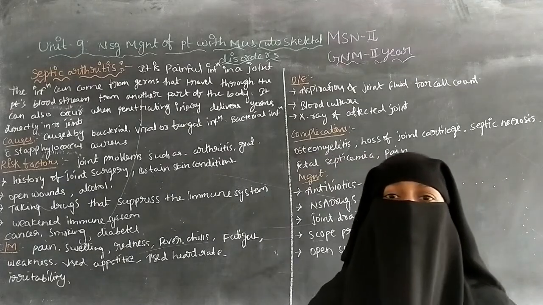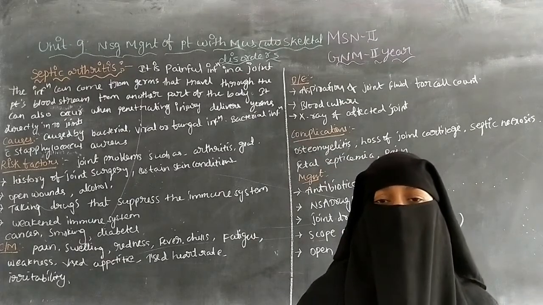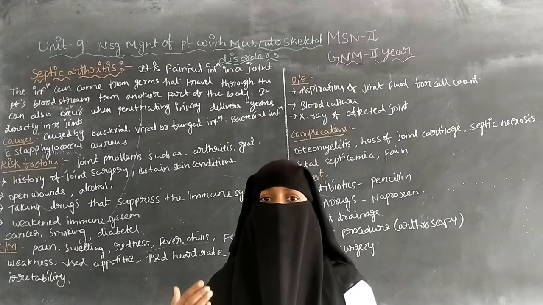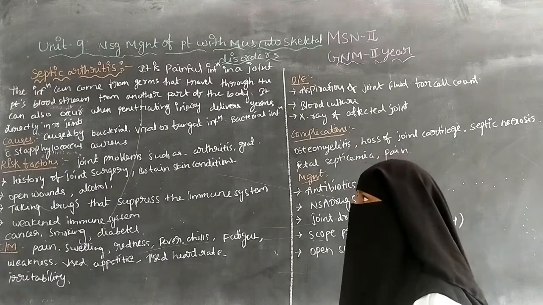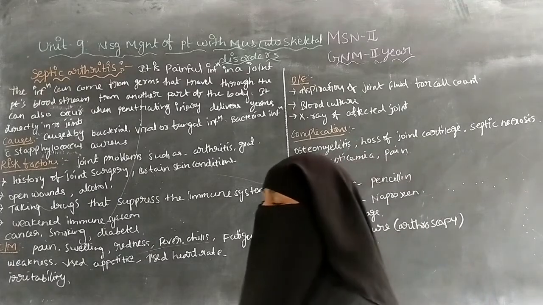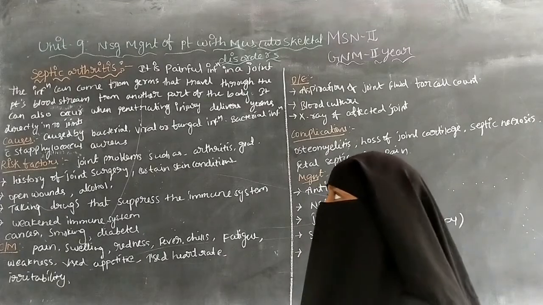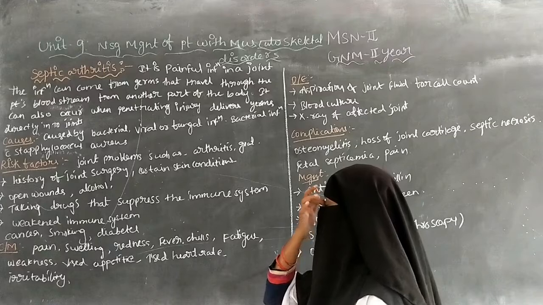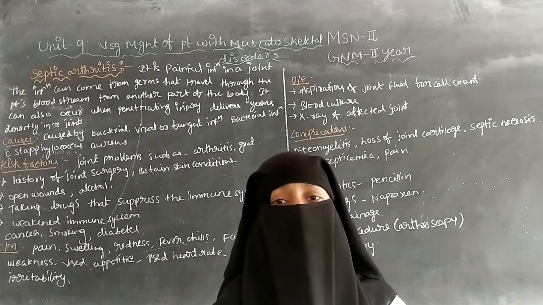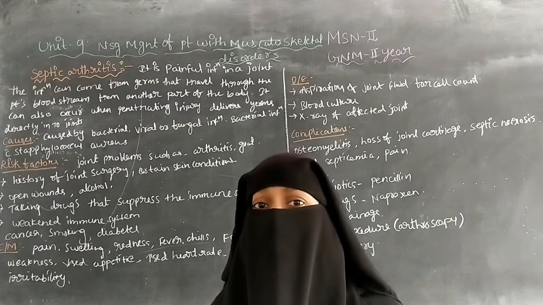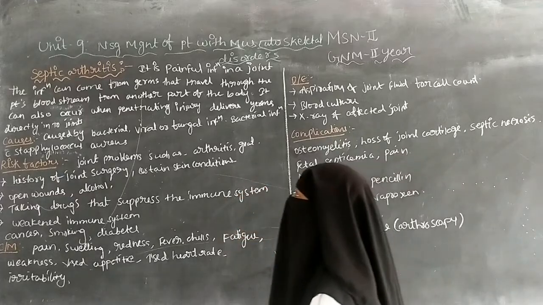In the last class we saw the assessment of the musculoskeletal system. When learning about any system, we should know the assessment of that particular system. Today we are going to discuss the abnormal conditions in the musculoskeletal system. Today's topic is septic arthritis.